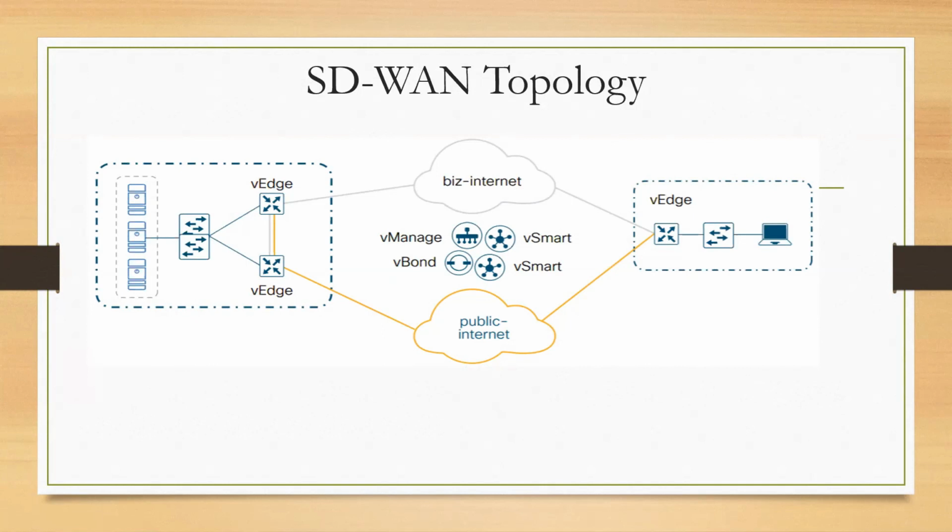So the color is basically helpful to identify which transport we are talking about, and where to send the traffic. These are just logical names, and they have significance to identify which transport the traffic should be sent on, or which transport we are talking about. Nothing more than that. Okay.